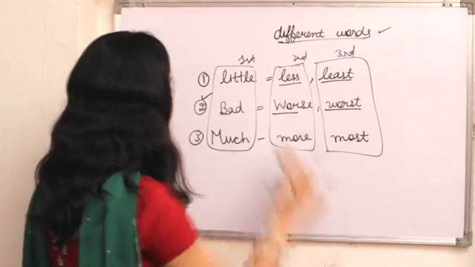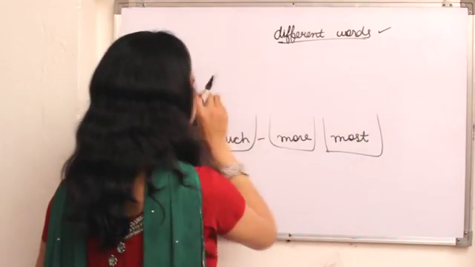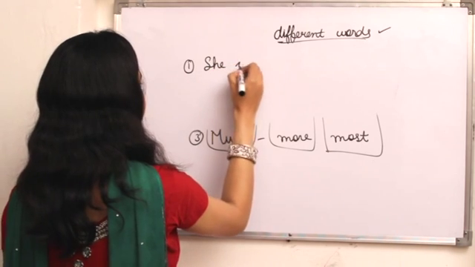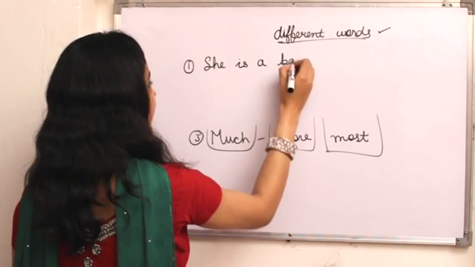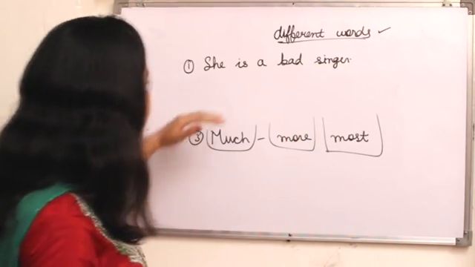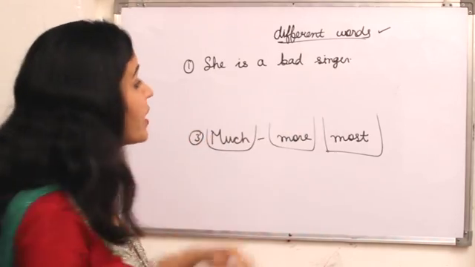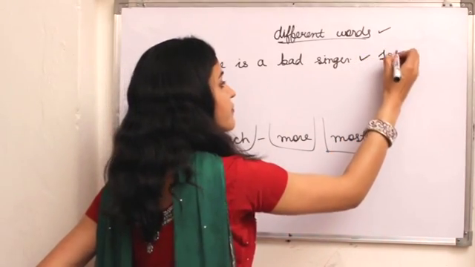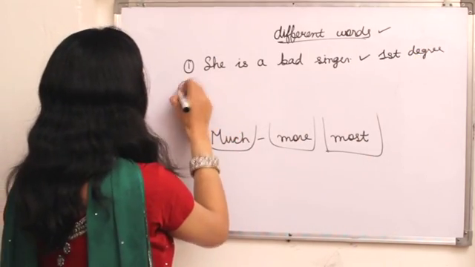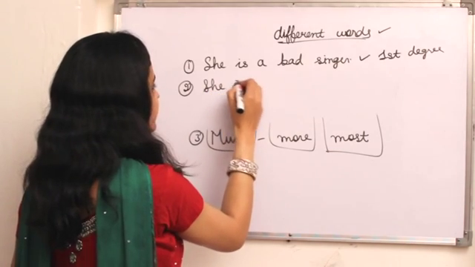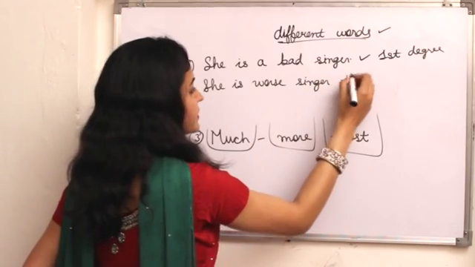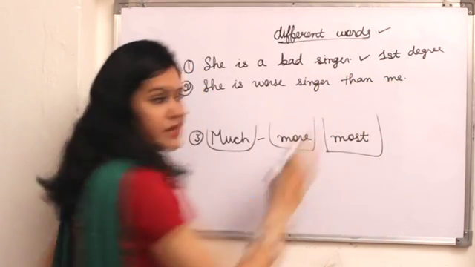So I explain it to you by using a sentence. She is a bad singer. So here I write she is a bad singer. So it means that it is in the first degree. Okay, so here I write she is a worse singer than me.